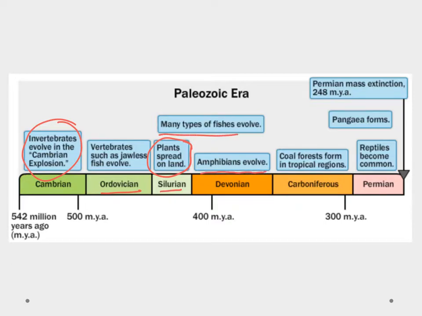In the Silurian period, it's noted that we had plants that started to spread on land, and then we also had amphibians come during the Devonian. And during this period of time, we also had many different fishes evolve, including the cartilaginous fishes, our sharks, and things of that nature. So the Carboniferous period is named that because that's where we had these large swampy forests that as they died and layered out over time, formed most of our coal deposits. And then the Paleozoic era ended with the Permian mass extinction about 248 million years ago. This is also the time that Pangea started to form, and it's also where reptiles started to become one of the more dominant types of animals.